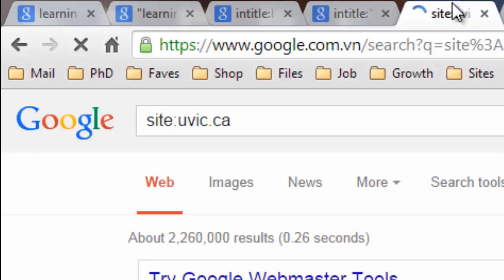Now that we know how to search within the titles of web pages to make our searches more restrictive and relevant, we're going to learn how to restrict our searches to specific domains and sites. You may want to do this if you're searching documents within a specific organization, which is very helpful when doing research. In this example, I use the operator site: next to the domain name uvic.ca, again being very careful not to include any spaces.